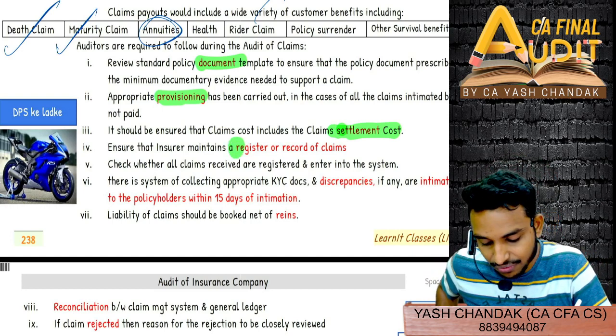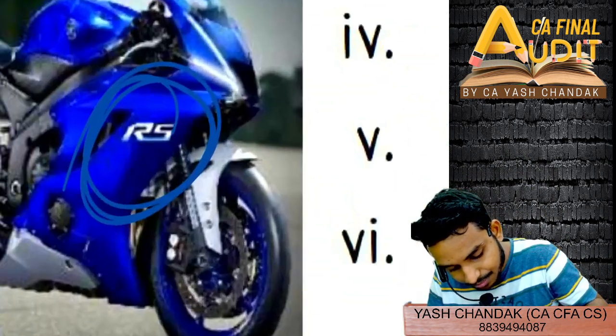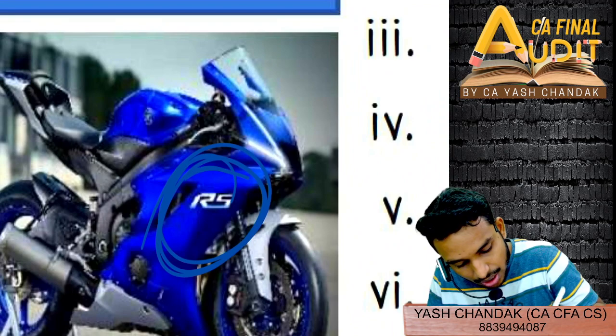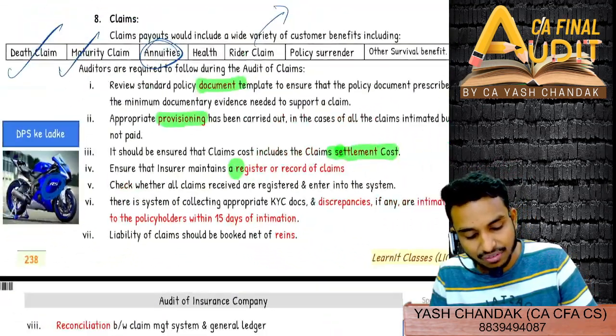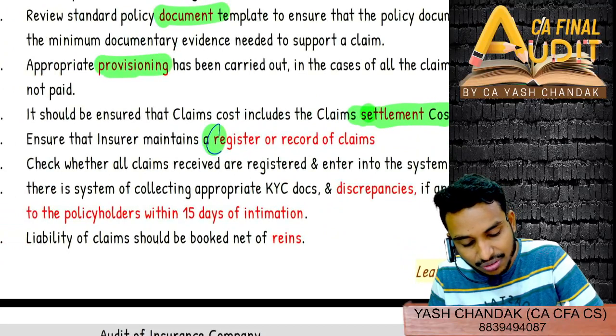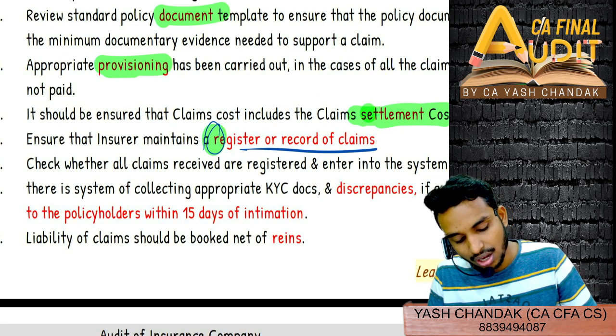So now comes R5. DPS ke ladke R5 chalate hain. What is this? Can you see R5? DPS ke ladke R5 chalate hain. So R5: the first R is register or record of claims. The second R is any discrepancy you find within 15 days of intimation, you have to send the intimation.